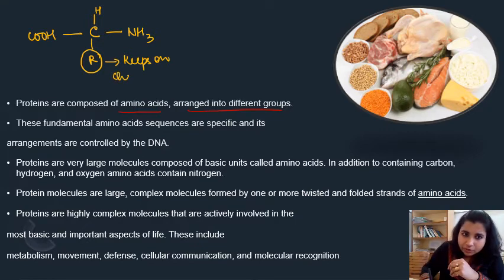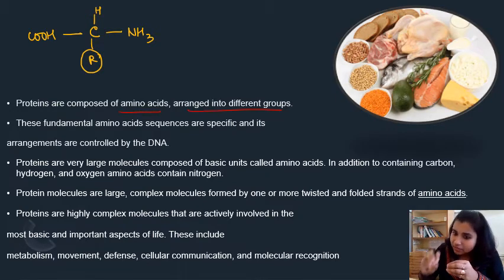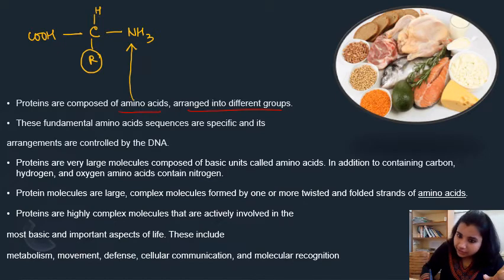No need to write, it keeps on changing with different amino acids. For an acidic amino acid, this group will be replaced by an acidic group, and for a basic amino acid, some basic group will come and occupy the position of R, right? So why do we call it amino acid? This is the amino group which is attached, and the acidic group is your carboxylic acid, right?